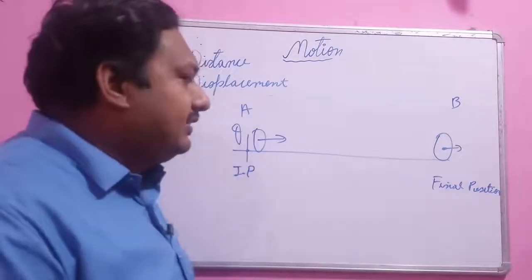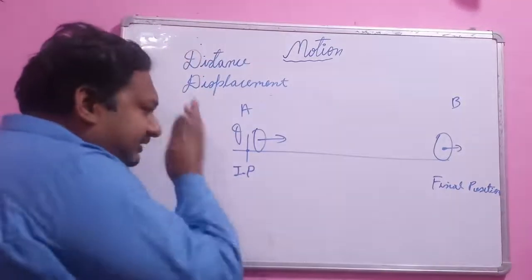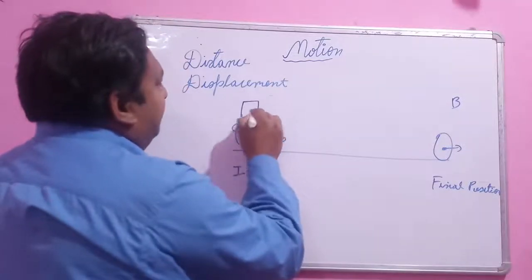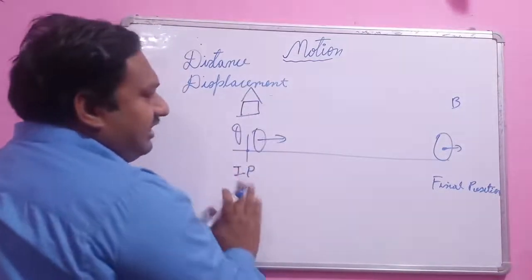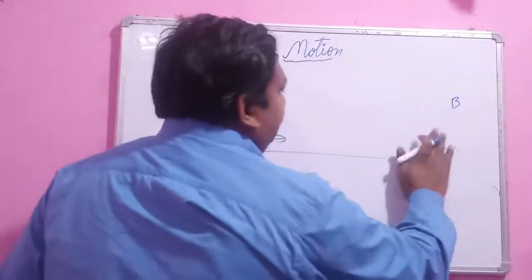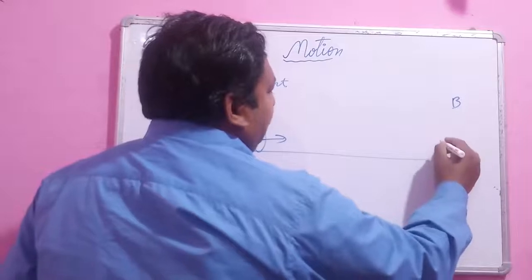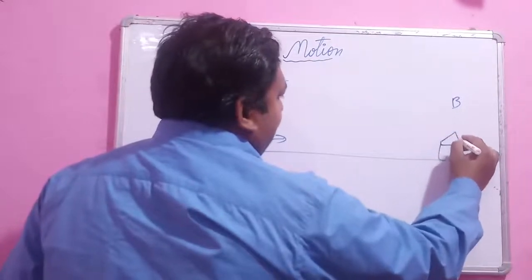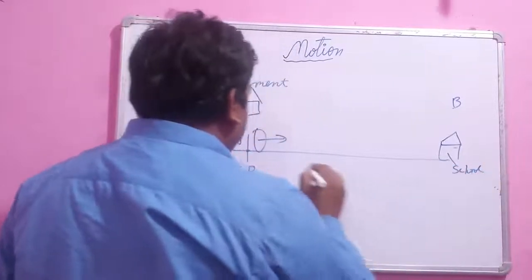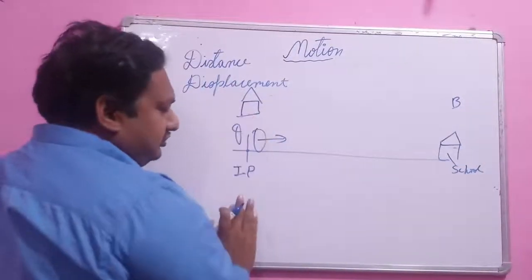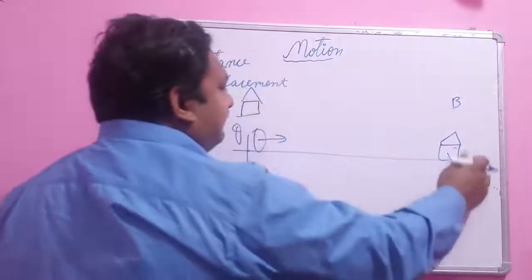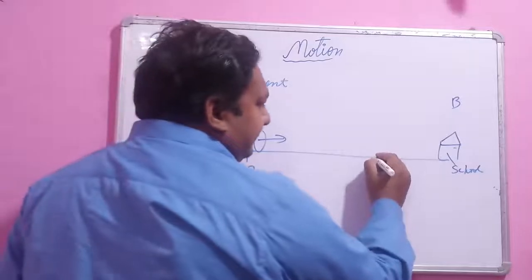Now what happened? Suppose this is my home, which I have taken as the origin, and from the origin I start my motion. So this is my initial position, and this is the school. I start my motion from my home to the school, and return back from the school to a point.